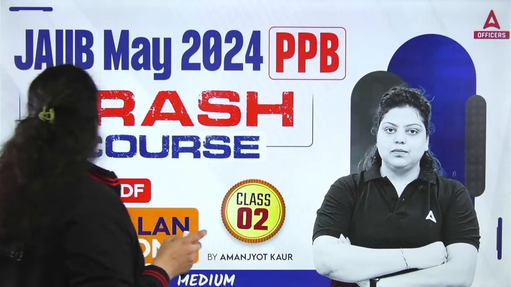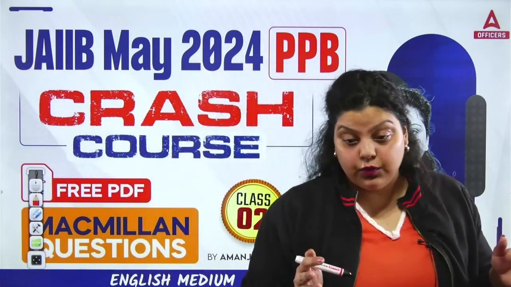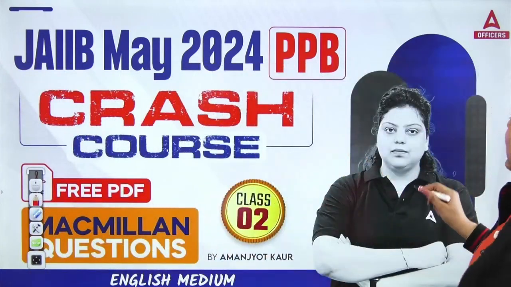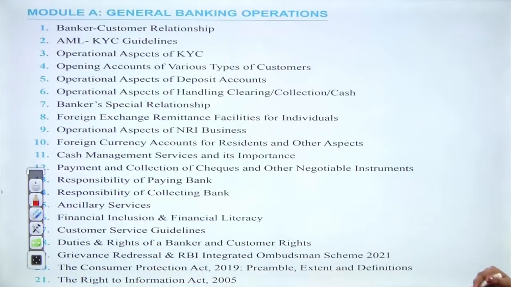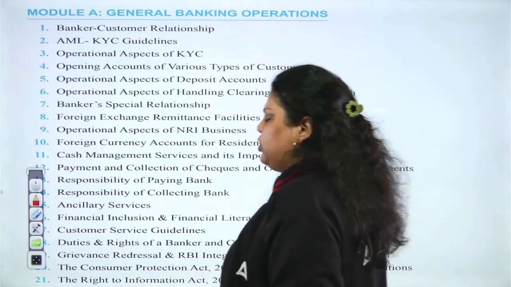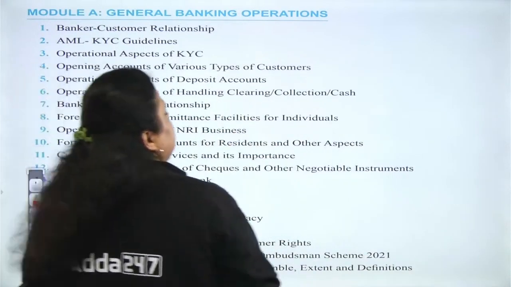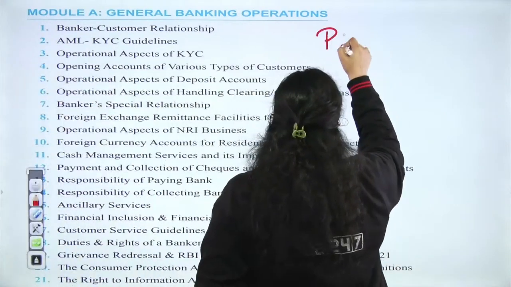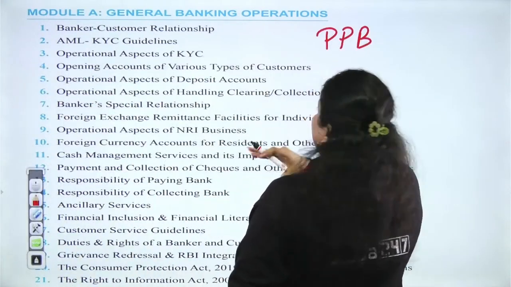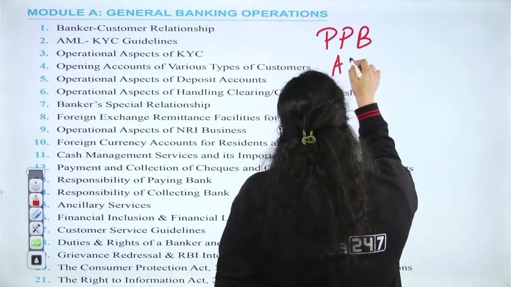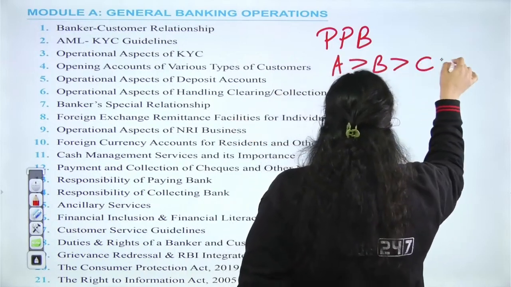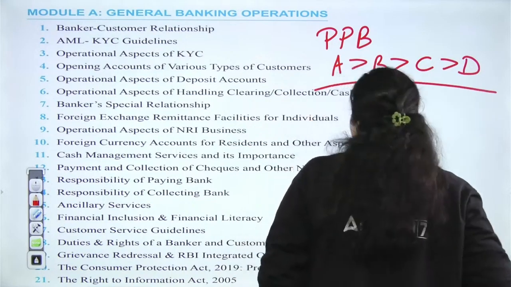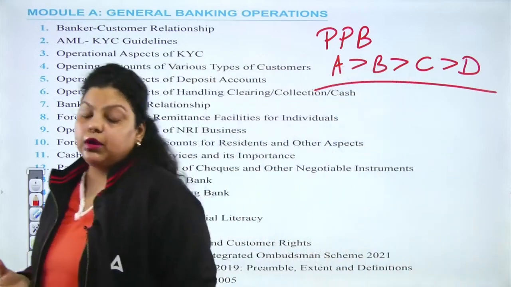Now let's move forward, and we are going to discuss a certain number of questions on your subject PPB. As you remember, in the PPB we have started with module A, because I have told you so many times, when it comes to the PPB, the weightage of modules will be in the same way, A, B, C and D. The same sequence will be followed for the paper of your PPB.